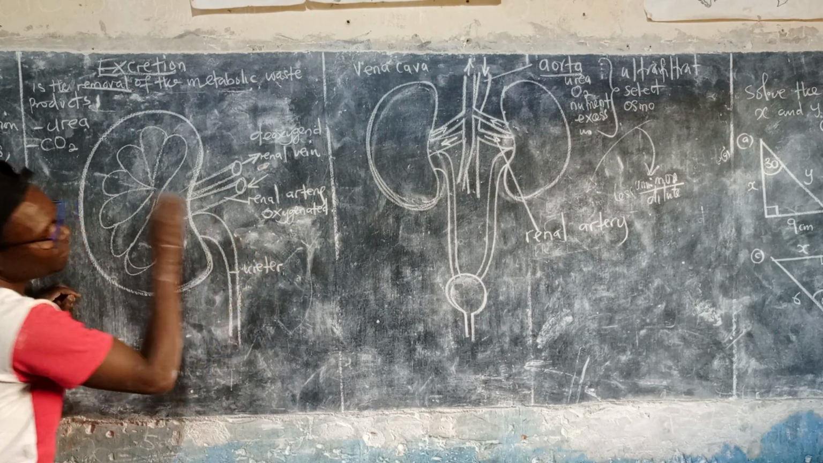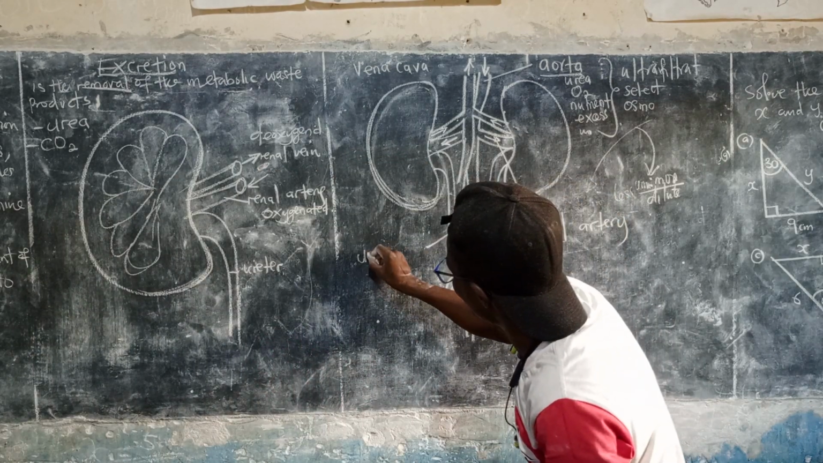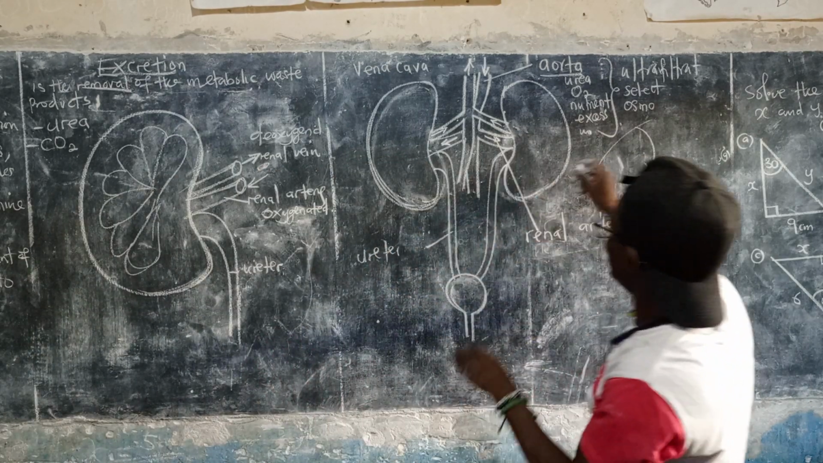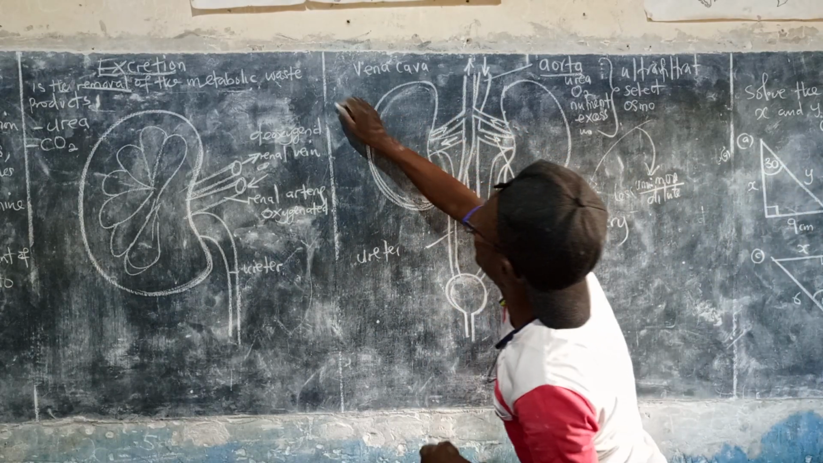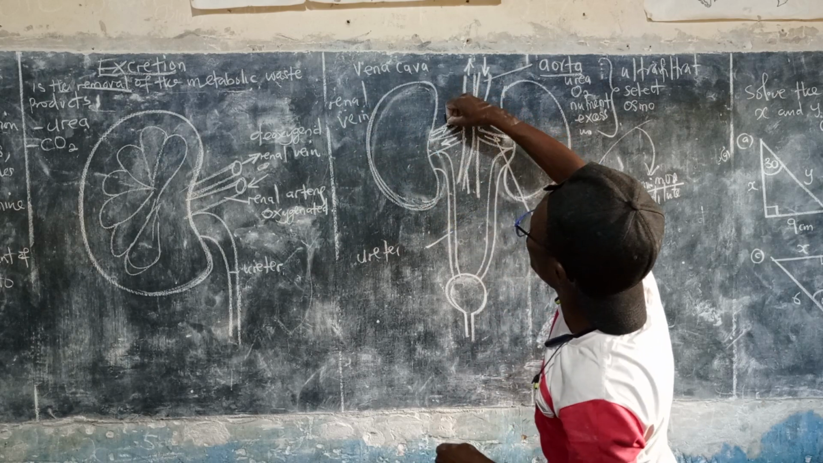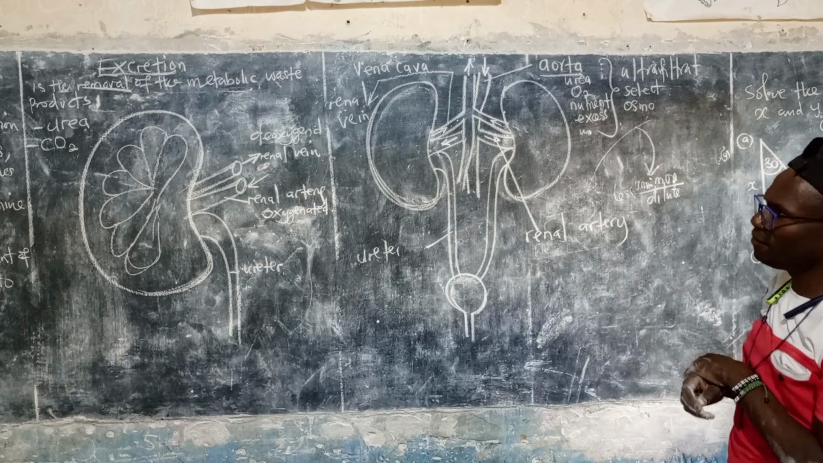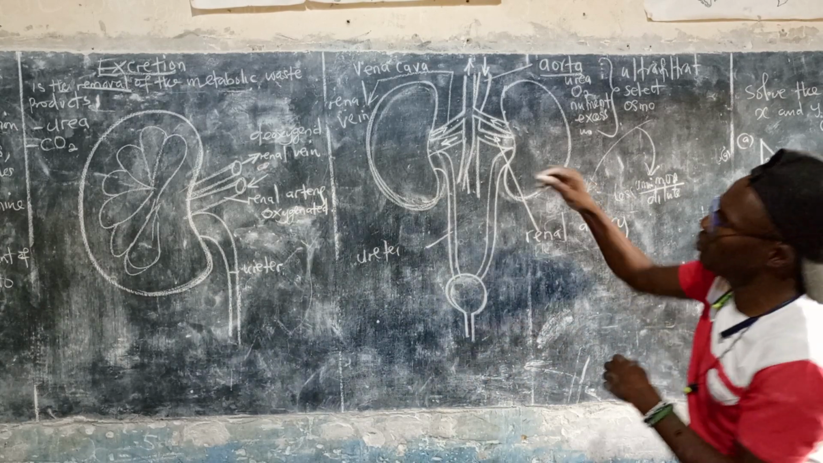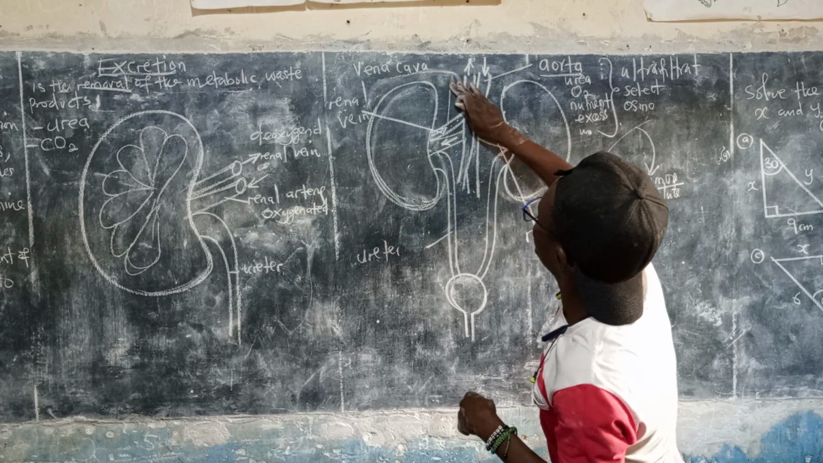Then this is what you call the ureter. The renal artery branches and goes in. The one which is coming out is the renal vein. So the renal vein is this one here. Let me write it like this.